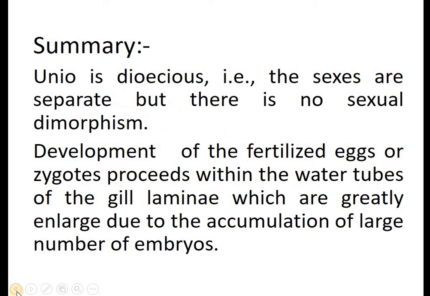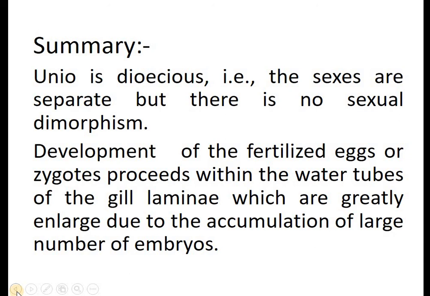So, summary of this topic: Unio is dioecious, the sexes are separate, and there is no sexual dimorphism. Development of the fertilized egg or zygote proceeds within the water tubes of the gill lamina, which are greatly enlarged due to the accumulation of a large number of embryos.